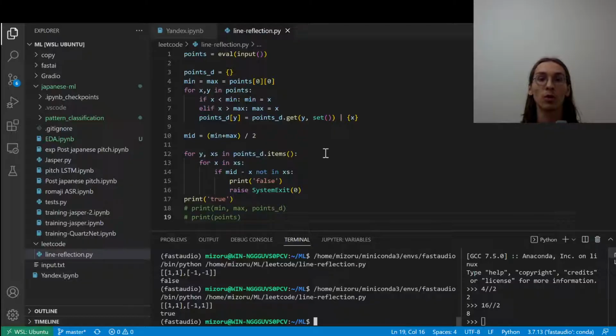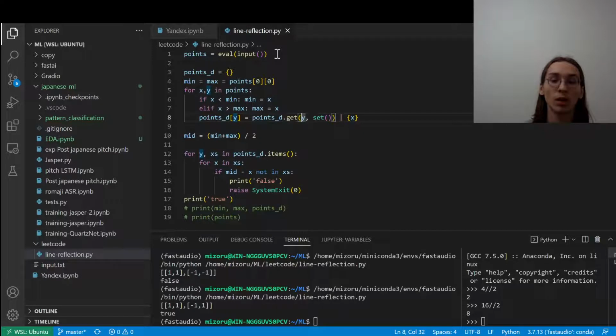The next thing I'm gonna show you is the code I wrote for a problem on LeetCode. I wasn't actually able to test it because it's a premium problem, but it's one that's often asked at the company I'm applying to.